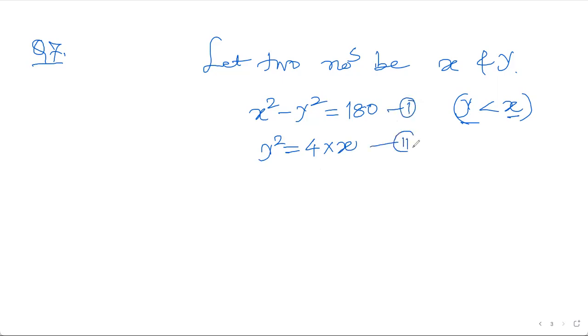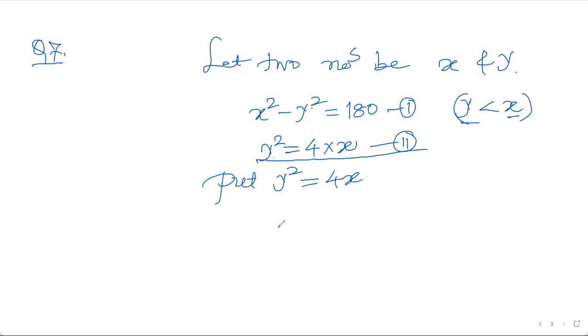If I make use of this condition by simply substituting this y square, you will get a quadratic equation. So put y square equal to 4x, because in solving a quadratic equation you do not have two variables, you will have only one variable, x only or y only. So I'm replacing y square with 4x as stated in the second condition: the smaller number squared is 4 times the larger number.